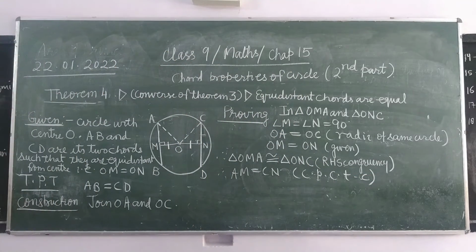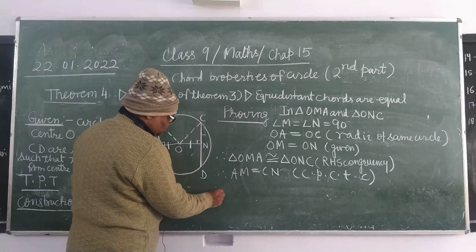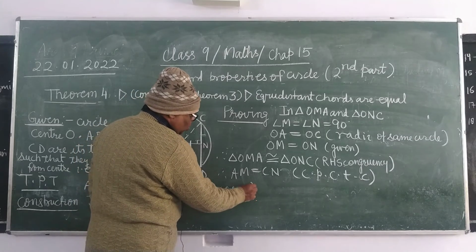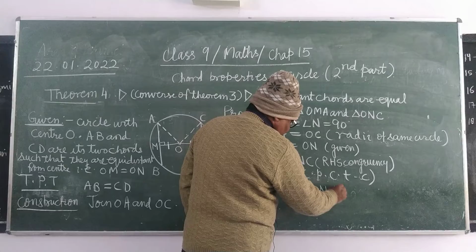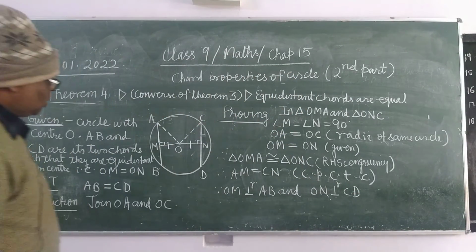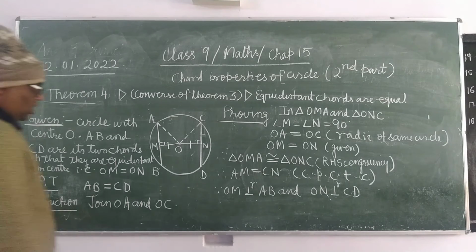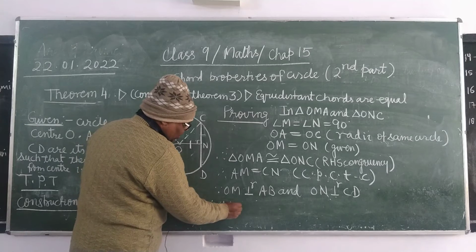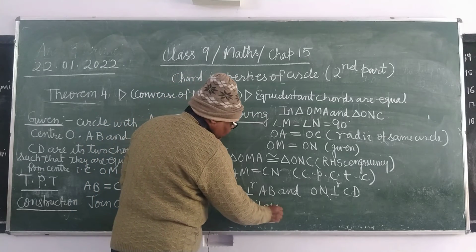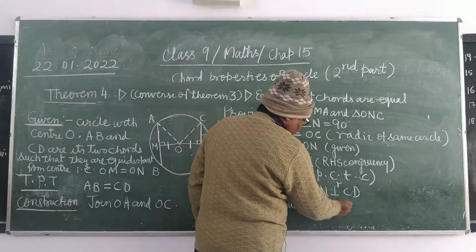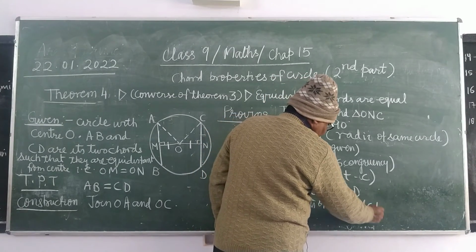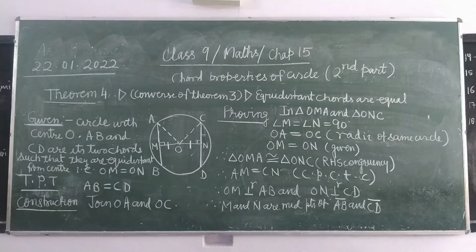Now you can see here. Since OM is perpendicular to AB and ON is perpendicular to CD, therefore M and N are midpoints of chord AB and chord CD. It is clear.